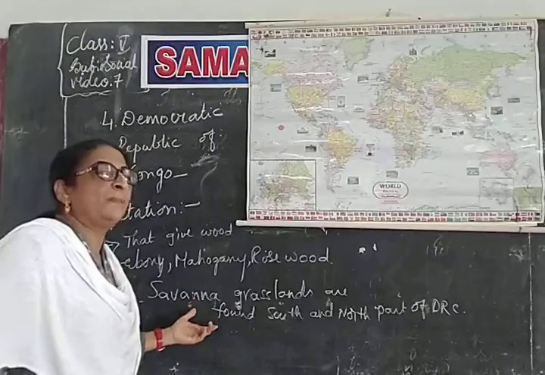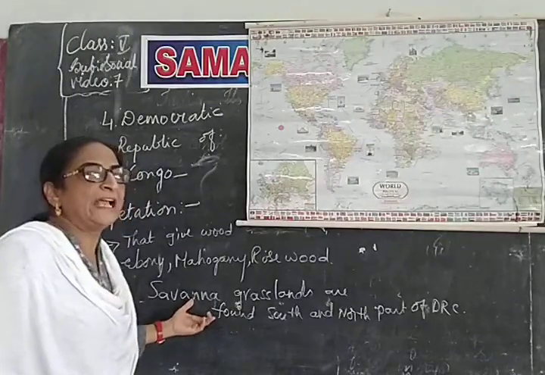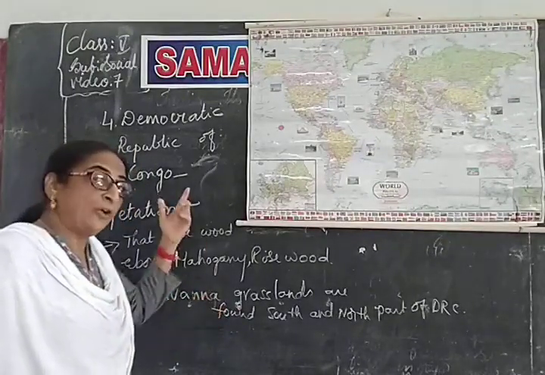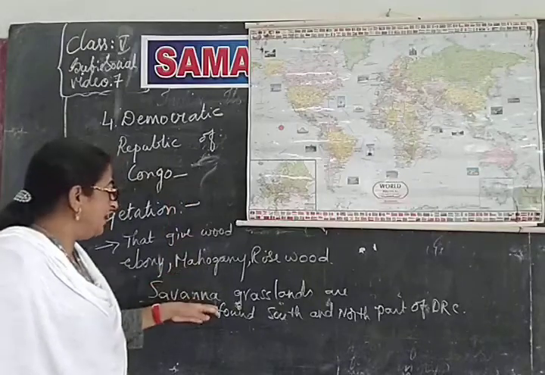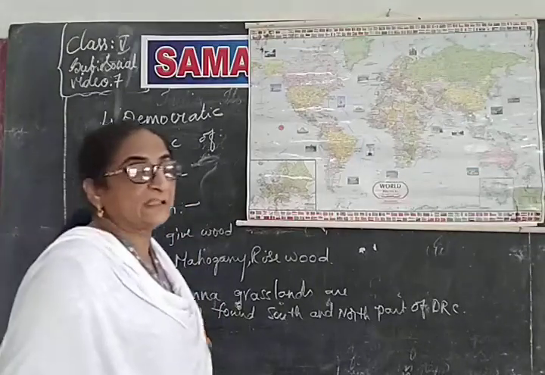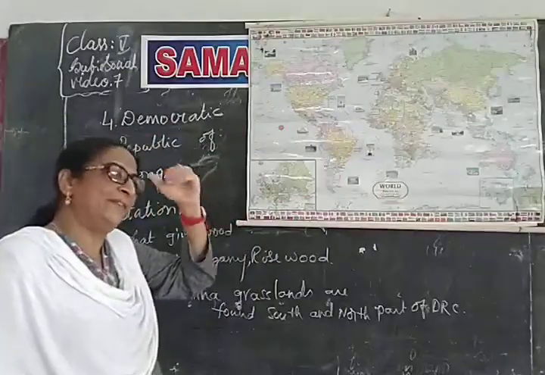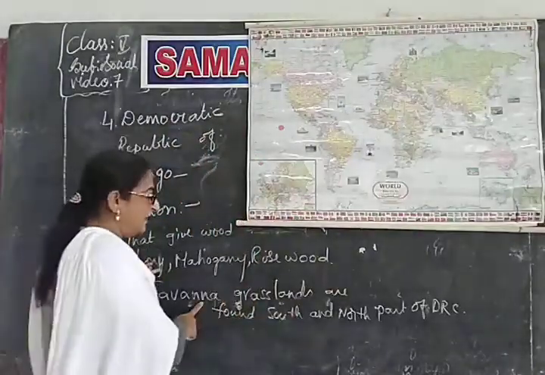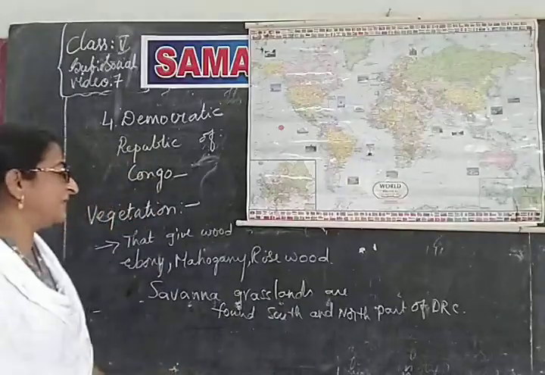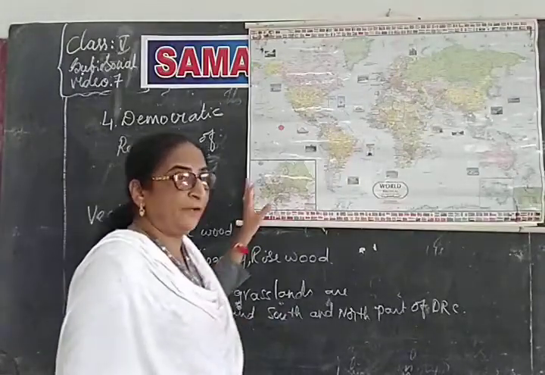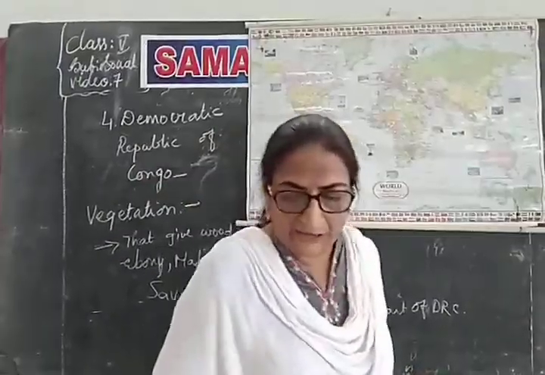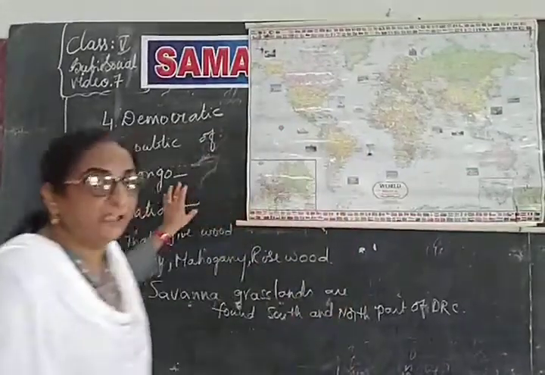And we have these tropical grasslands, those are called savanna grasslands. We have temperate grasslands too, but that is different. We will learn about them in another lesson. But here we have savanna grasslands, which are found in the south and north part of DRC. This is all about the vegetation we find in DRC.